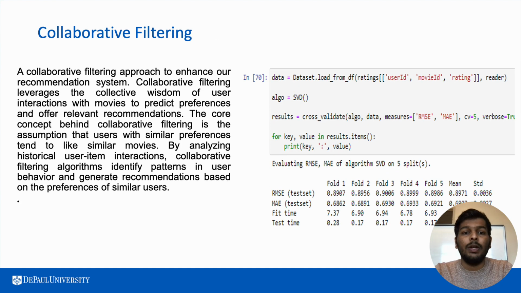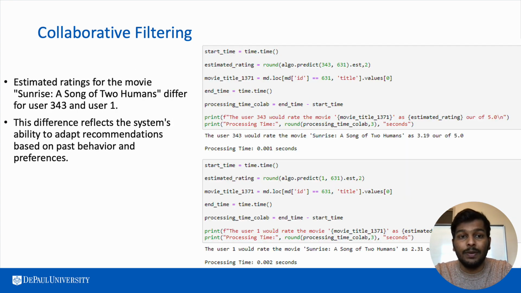Coming to the next technique, collaborative filtering. Here we used SVD algorithm to predict the users' ratings for specific movies. We can see the SVD is performing very well with relatively low RMSE values and MAE values. Additionally, the algorithm demonstrates efficient performance in terms of both model fitting and testing times.